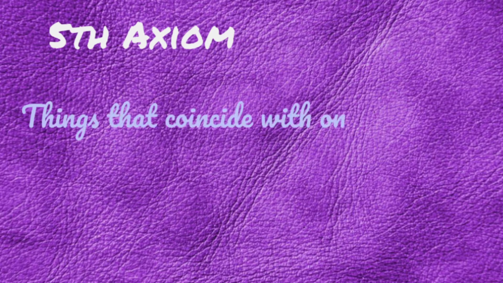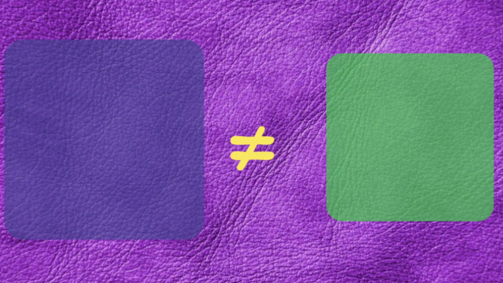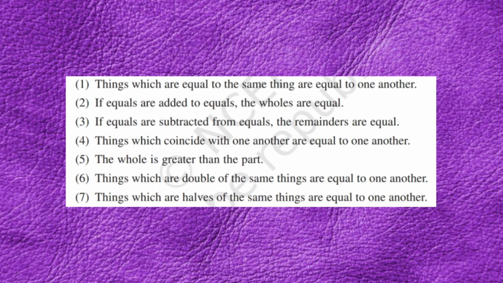It says things that coincide with one another are equal to one another. Now let's see what this says. On the screen we have two shapes. Now let's make them coincide to check if they are equal. If they coincide, then they are equal. But if they don't, they are not equal by this axiom. I hope you understand all these axioms. Now as you have seen, all these axioms are really simple just because they are the real basics of mathematics.